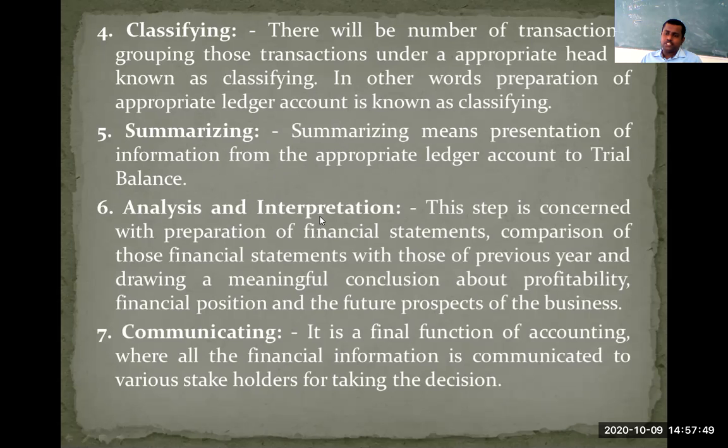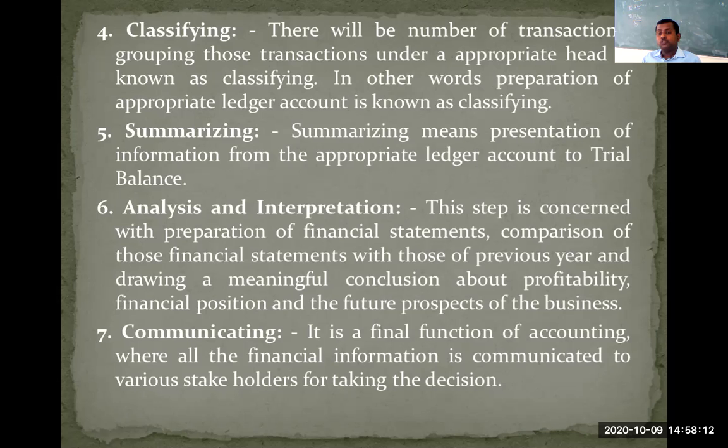Analysis and interpretation is nothing but preparation of financial statements with the help of the trial balance, later comparing those statements with those of the previous year and drawing some meaningful conclusion. That one is called analysis and interpretation. Yes.